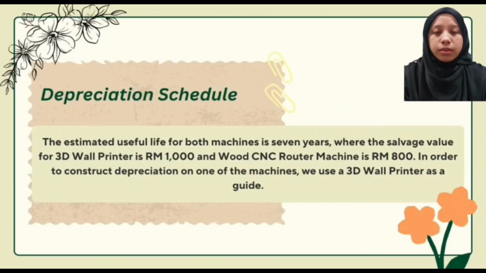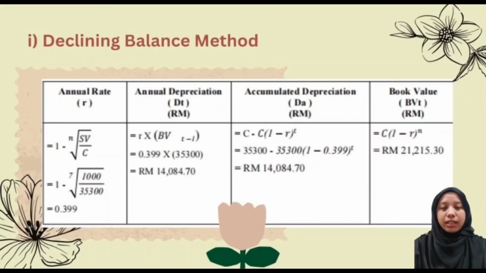The estimated useful life for both machines is 7 years, where the salvage value for the 3D wall printer is 1,000 ringgit and the wood CNC router machine is 800 ringgit. In order to construct depreciation for one of the machines, we use the 3D wall printer as a guide to calculate the depreciation. The first method is the declining balance method. This table shows the formulas and calculation on how to get depreciation in the first year.